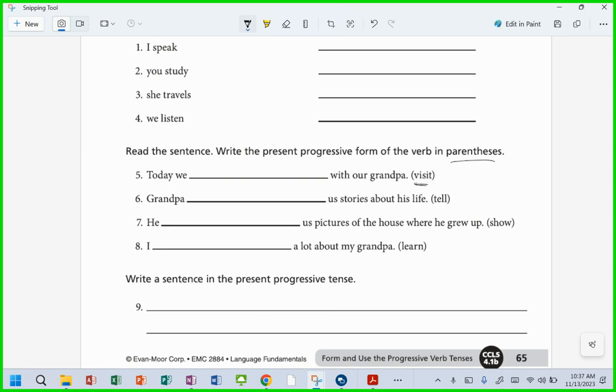So visit, right? Today, what should it be? We're using is, am, or are, and we're going to tie it together with this verb. So today. Good. All right, you got 6, 7, and 8. You're going to use is, am, or are before that verb to make that verb present progressive. Okay?